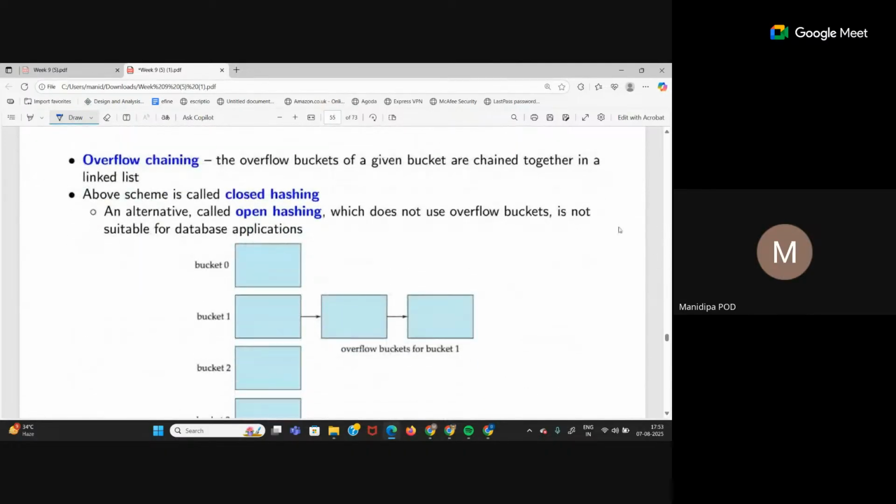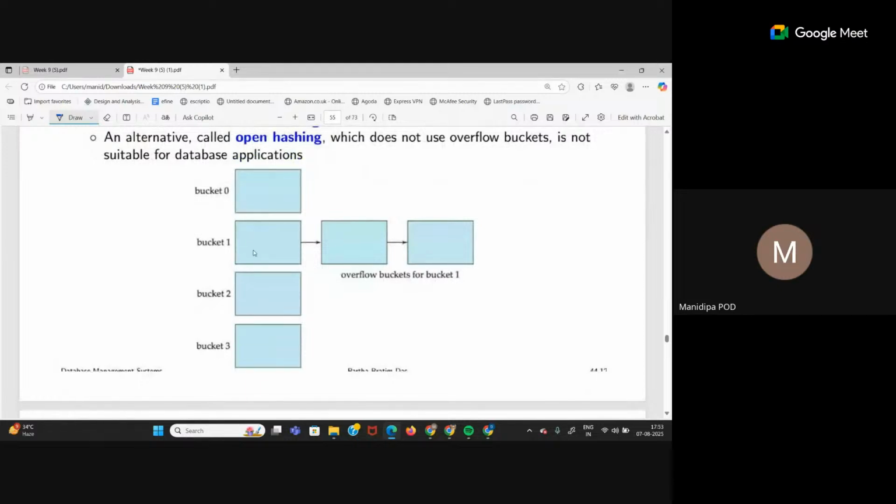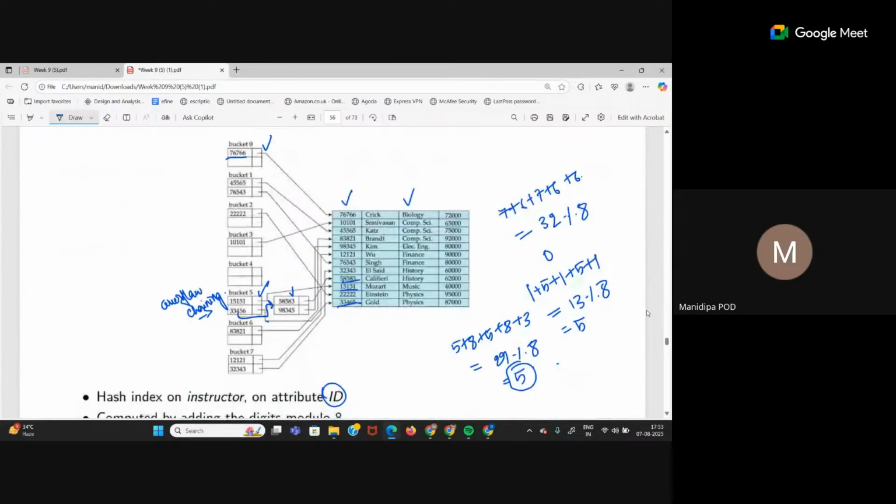Now overflow chaining I explained with that example. Whenever the overflow happens, the buckets are chained together in a linked list. So this is called closed hashing, but there was some mistake here in this slide. I will update it. Now this is the structure, right? So if bucket 1 overflows, you will create an exactly same bucket and link it with a linked list. Like this, you can go on with as many buckets as you need to complete the distribution.